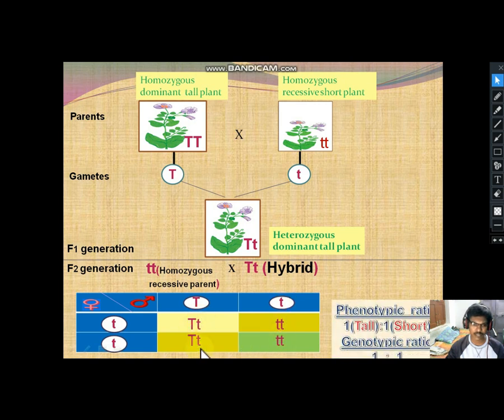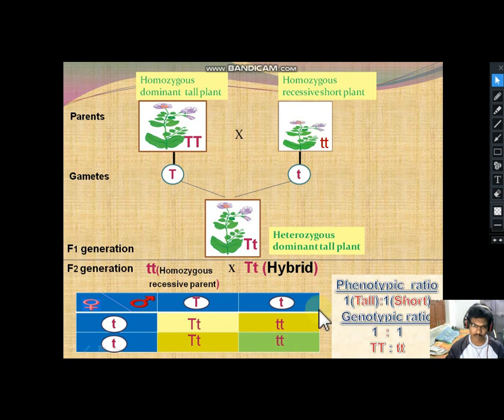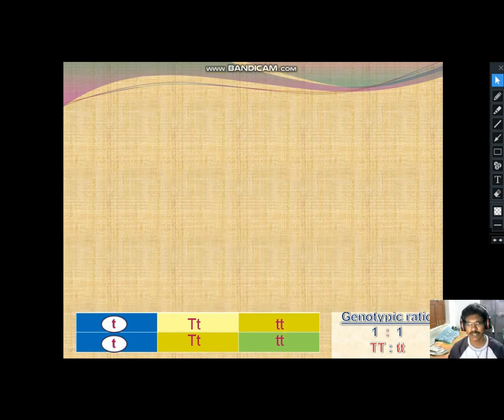Half of the plants are tall plants, half of the plants are short plants, a 1:1 ratio. Here the genotypic ratio is also 1:1. Okay, it is about the test cross. Okay, next slide.